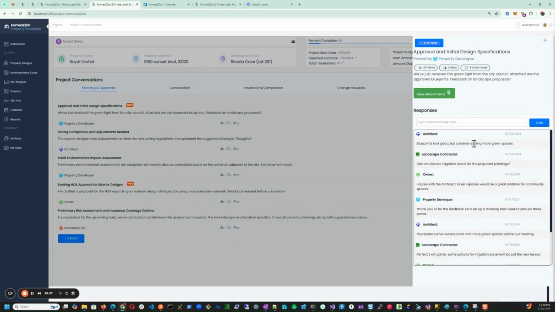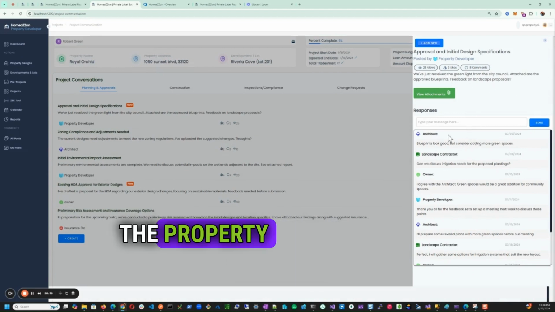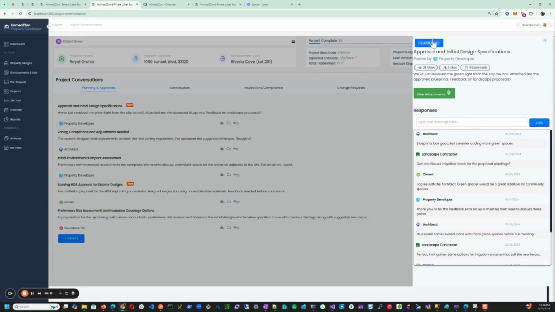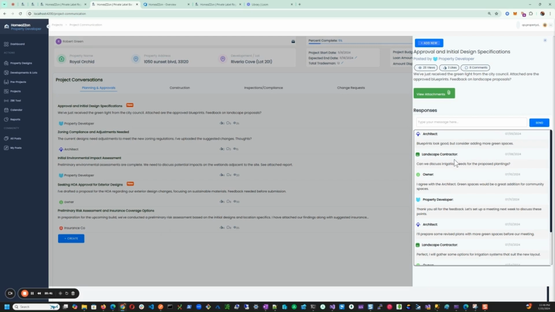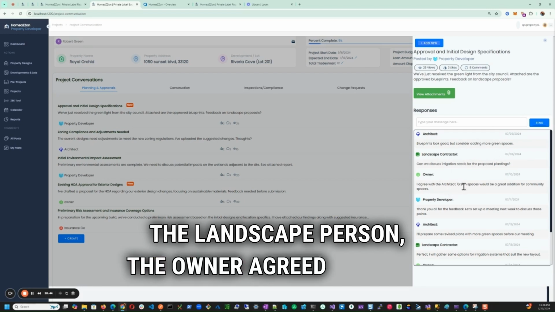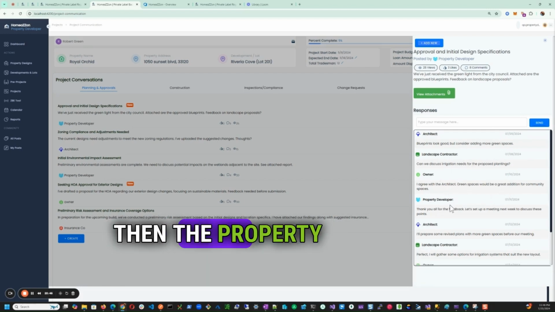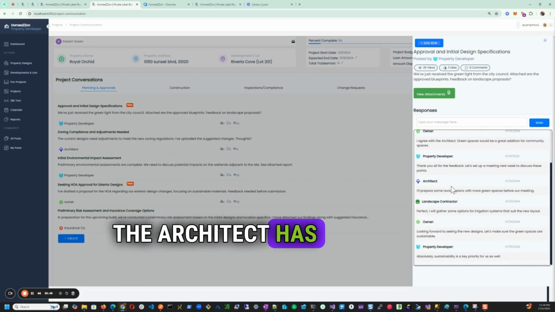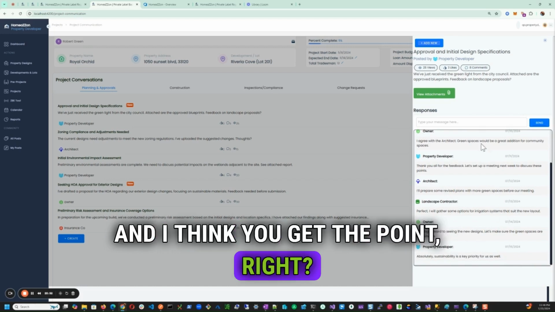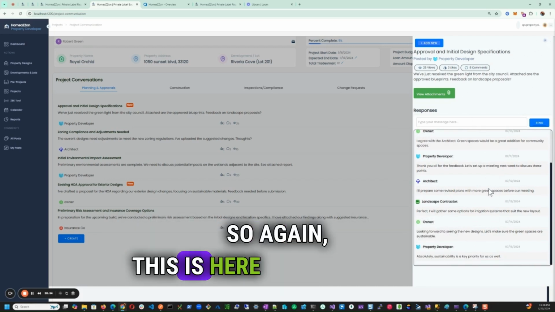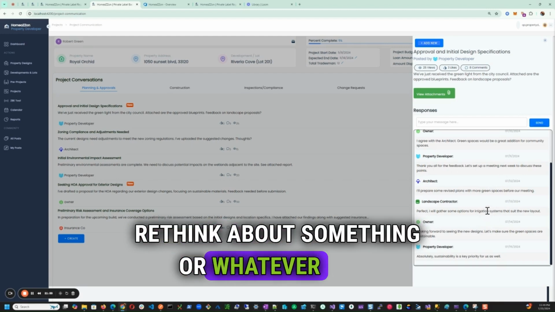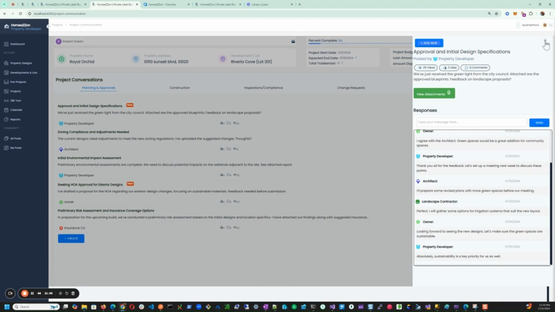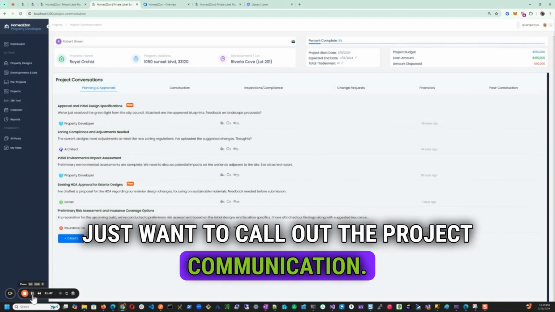From here the property developer can, of course, start a new thread, but in this case, we can see the communications from the architect, the landscaper said, the owner agreed with the architect, and then the property developer has something to say, and then the architect has something to say, and I think you get the point, right? So again, this is here 10 years from now when the owner wants to rethink about something or whatever it is, right? So just want to call out the project communication.